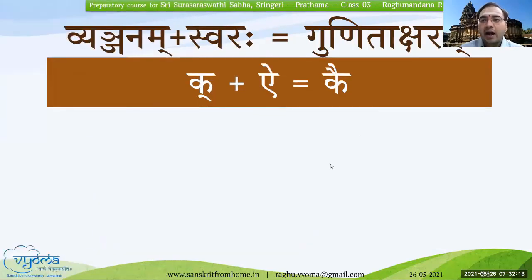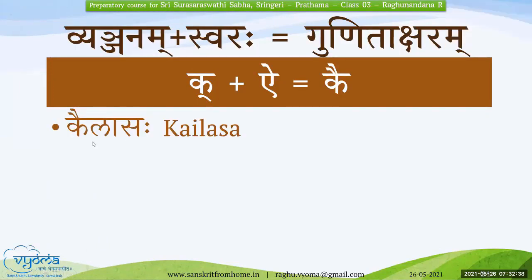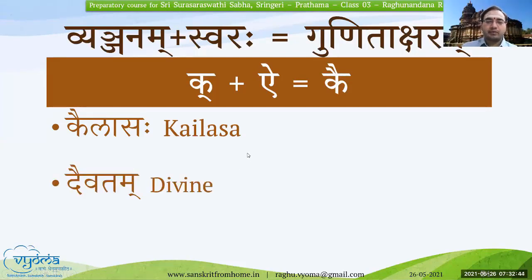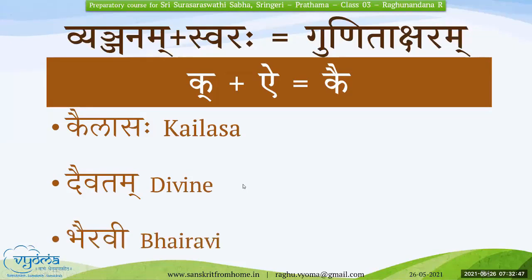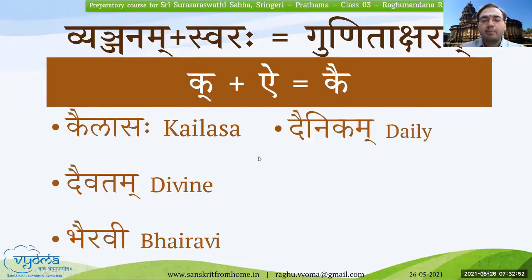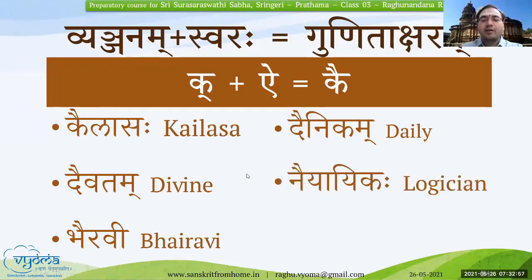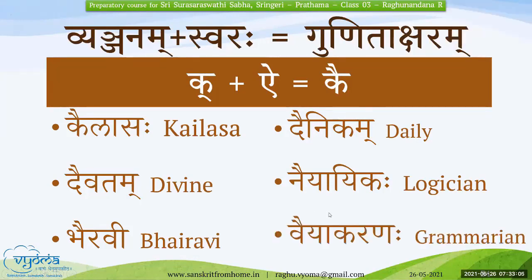K plus ai, kai. Kailasaha. Very good. Daivatam. Bhairavi. Dainikam. Naiyayikaha. Vaiyakaranaha. Very good. Can you tell the gunita aksharas in Vaiyakaranaha?